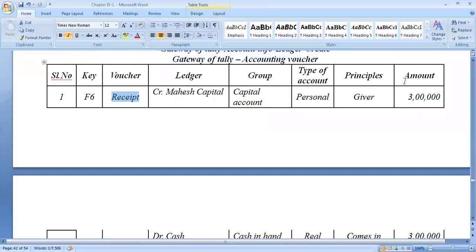This is how you need to elaborate. With the F6 feature, the voucher is the receipt voucher. The ledger will be created in the form of Mahesh Capital. So Mahesh Capital will fall under the group Capital Account. What is the type of account? It is a personal account, as capital is invested. What is the rule applied? Giver. Okay, so the amount is rupees 3 lakh.